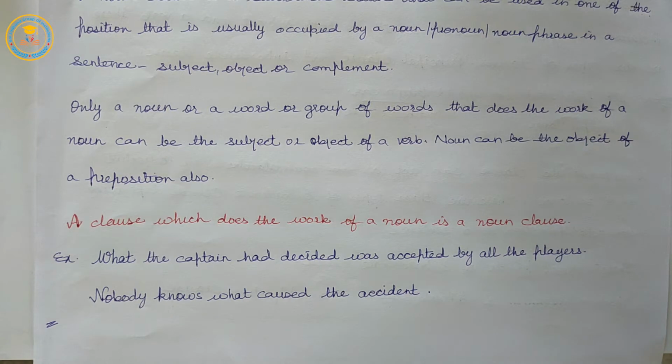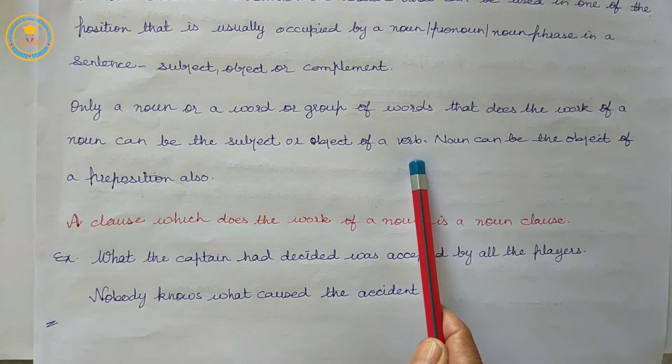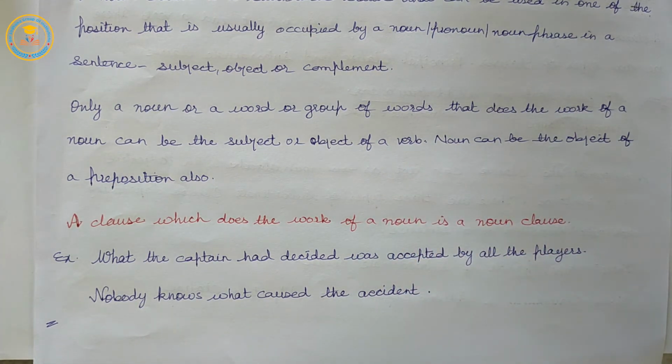So a noun clause is a clause which does the work of a noun. A word or group of words that does the work of a noun can be the subject or object of a verb. A noun can be the object of a preposition also.